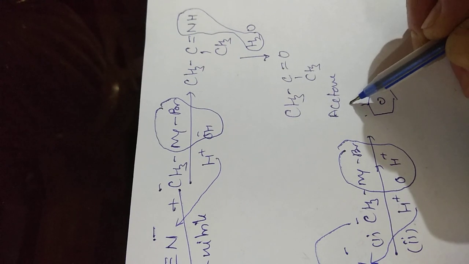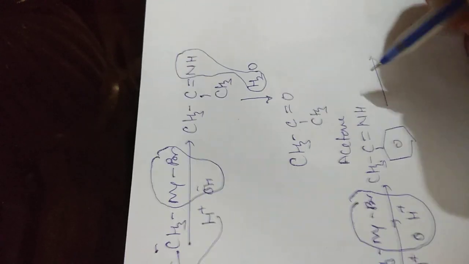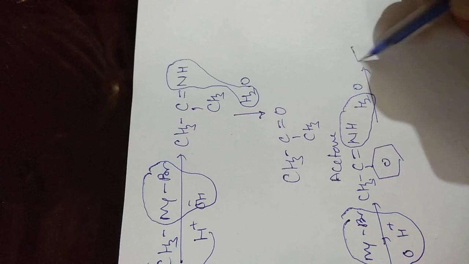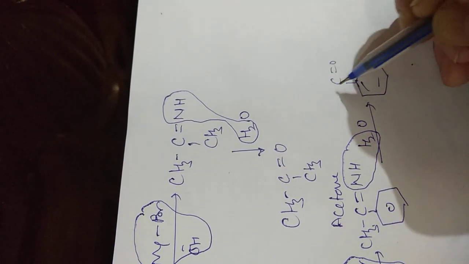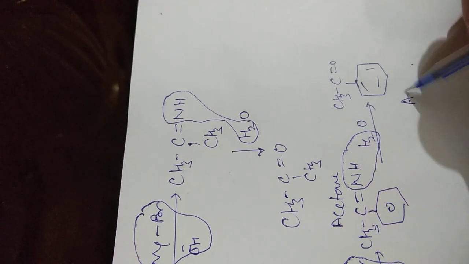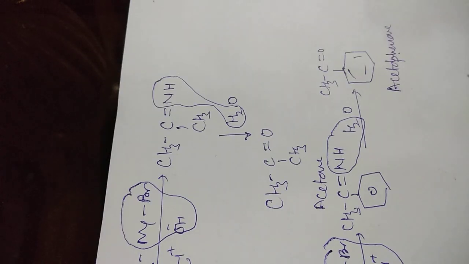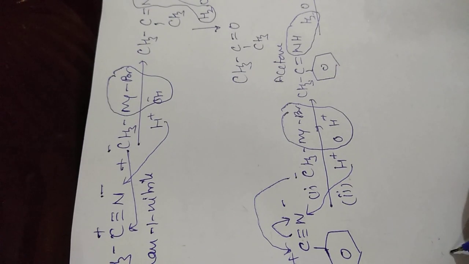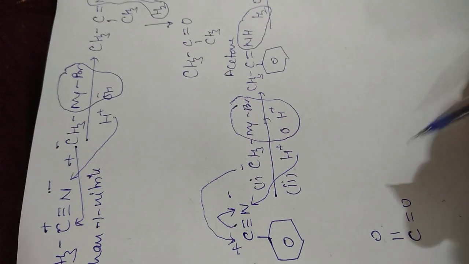This is like this: C-CH3 double bond NH. On further hydrolysis, it will lose ammonia and one very important product is formed, that is acetophenone. Acetophenone will form.